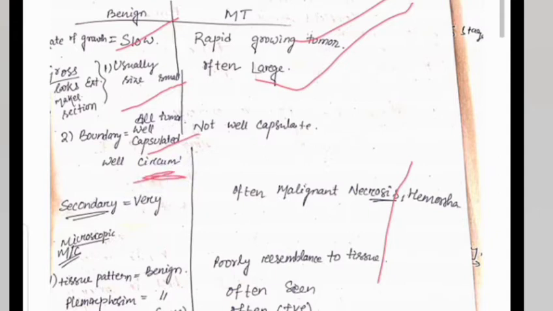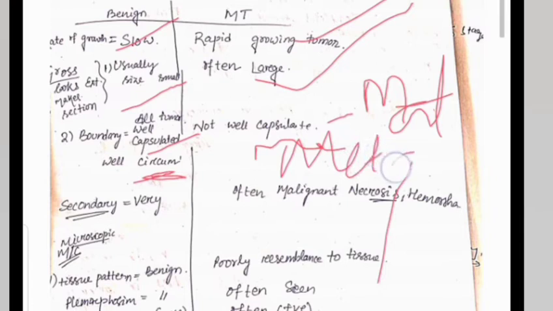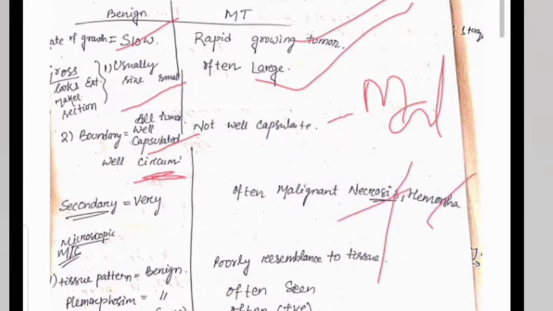But in the malignant there is no capsule, that's why they undergo metastasis. In the benign case the secondary spread is very less, but in the malignant we often find secondary malignancy leading to necrosis, hemorrhage, and lastly death will occur.